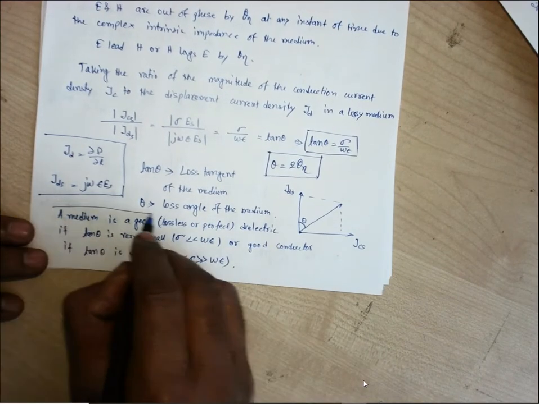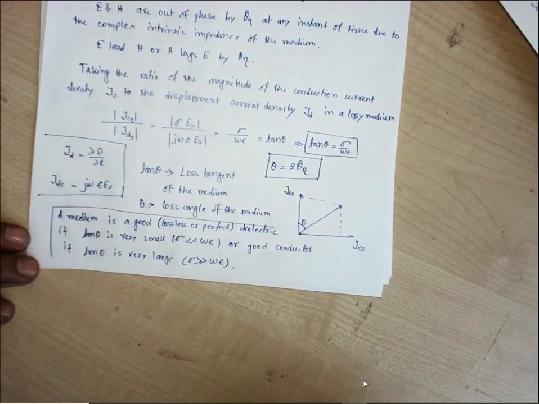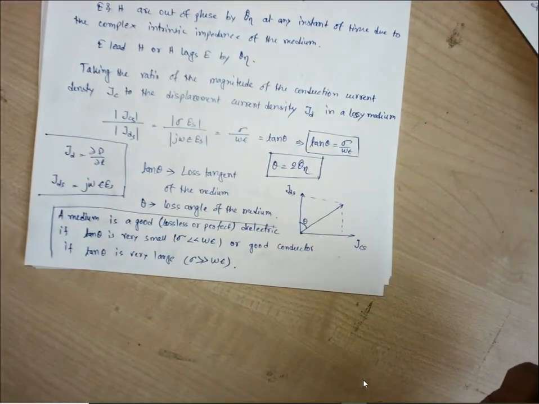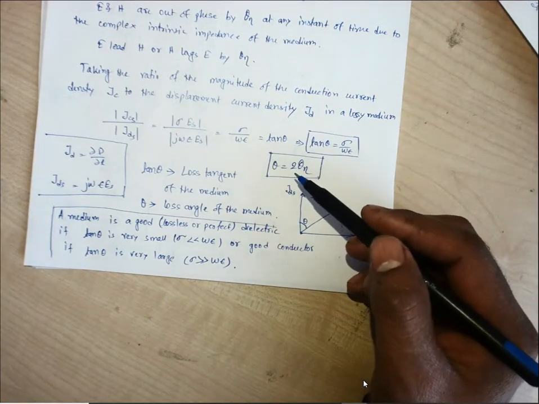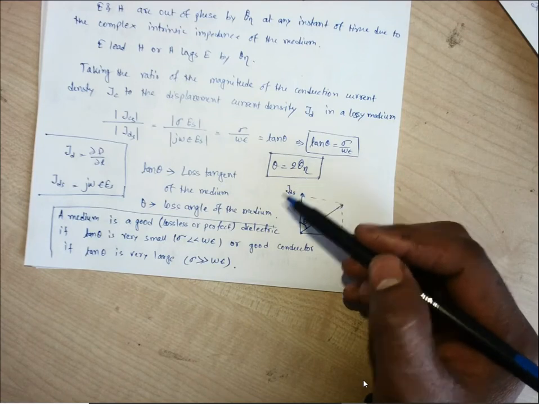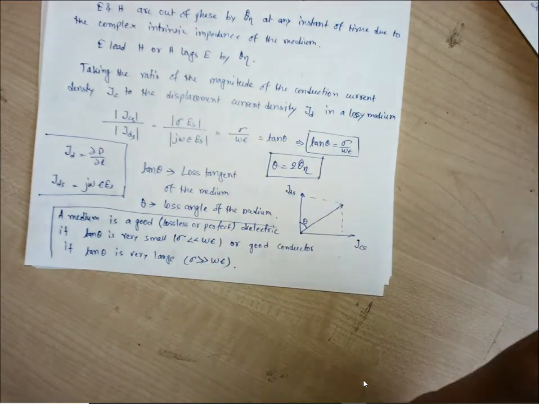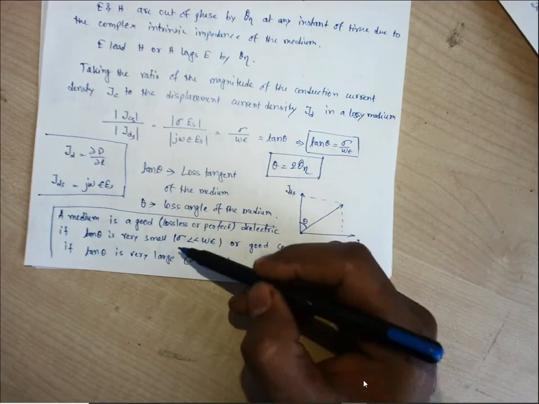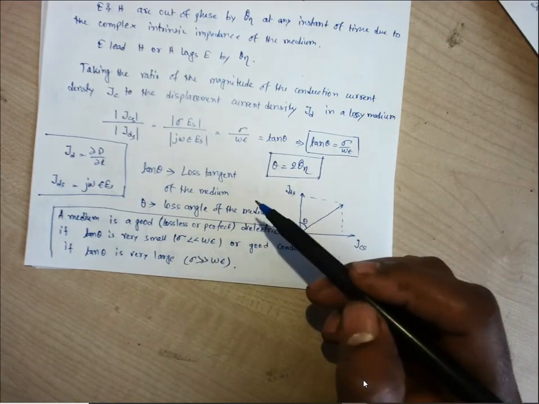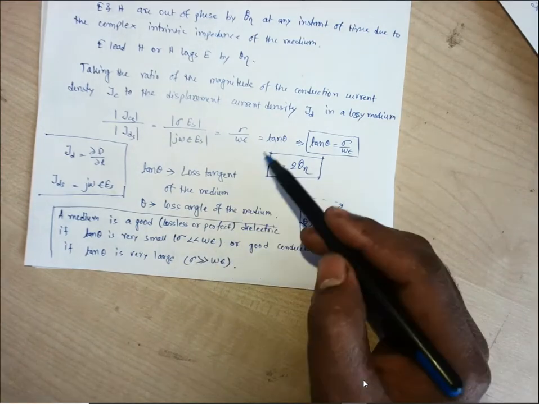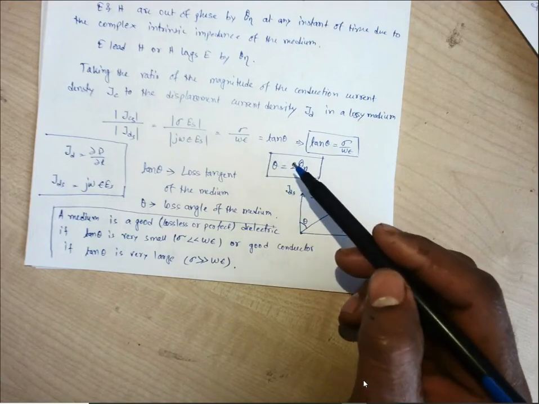So this is an important thing to remember. Depending upon this loss tangent, we need to specify our medium. If loss tangent is small, then it is good, meaning lossless or perfect, so depending upon this omega epsilon and this sigma we will specify. A medium having small loss tangent is a good dielectric.